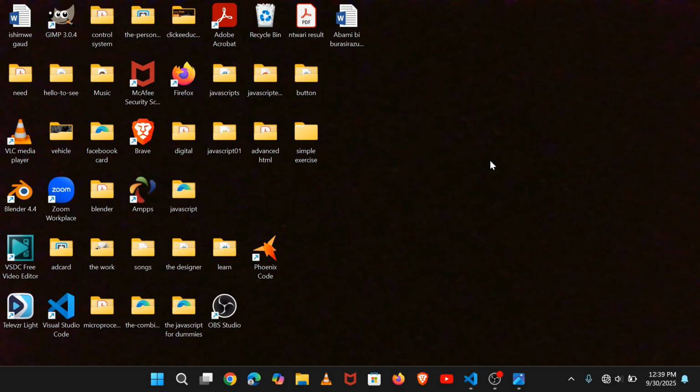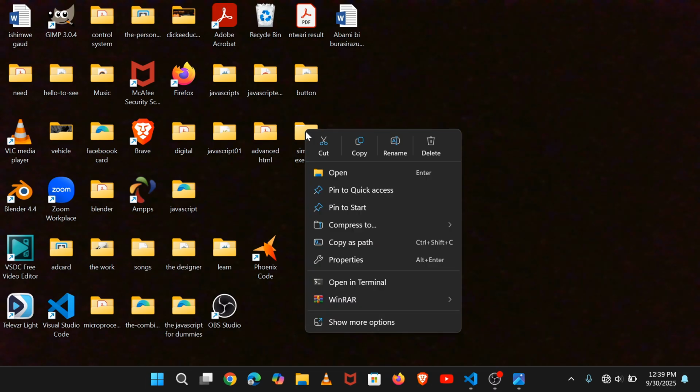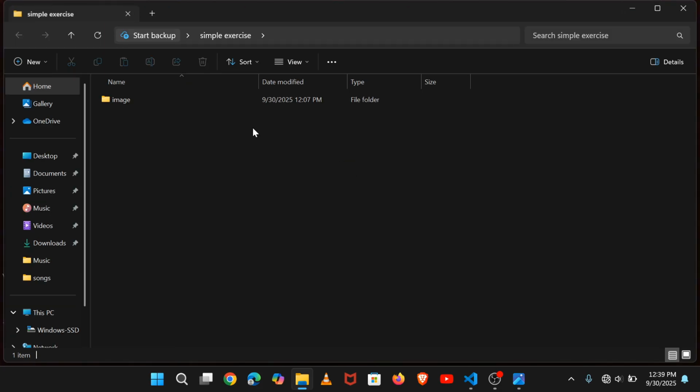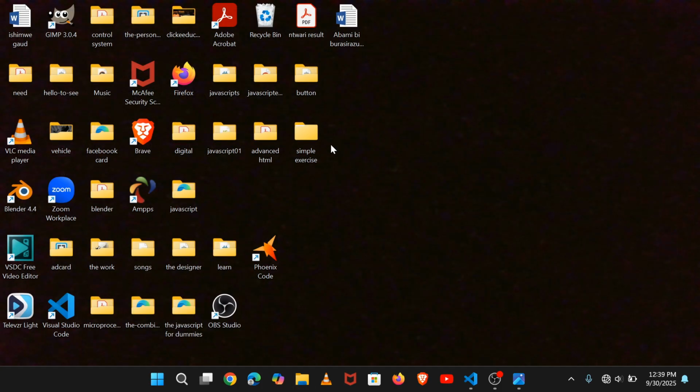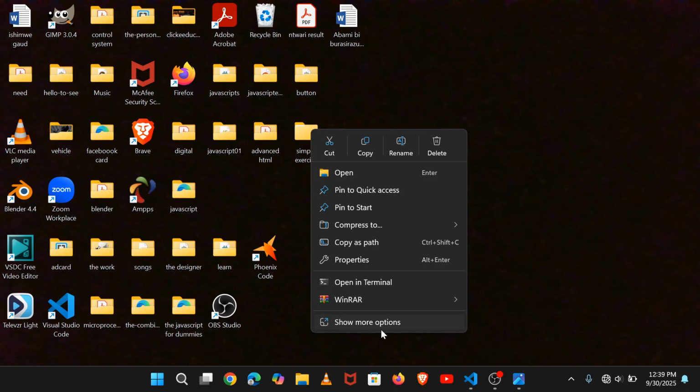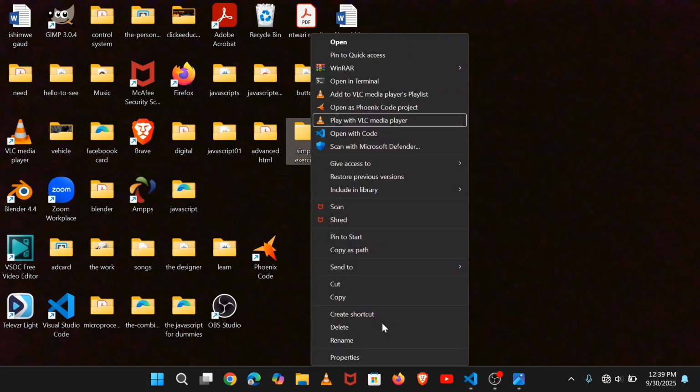If you have already installed VS Code into your computer, open the folder, create a folder, and open it. First put there the image that you'll be using, because I will need the image. If there is no image, please find them, because they are going to be useful in this course. Then you open again, go to more options, and open it with VS Code if you have VS Code.